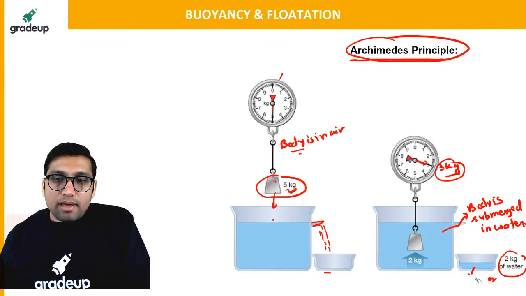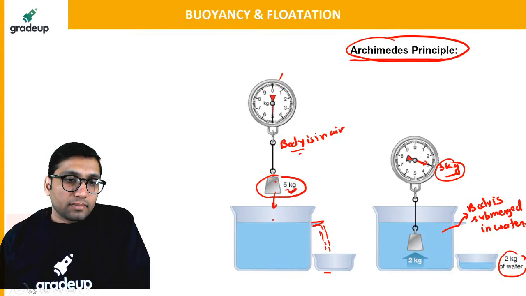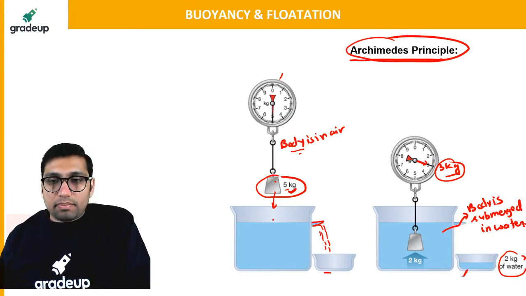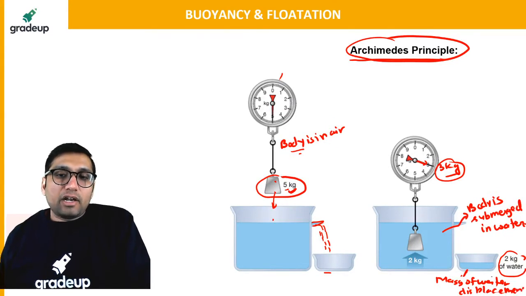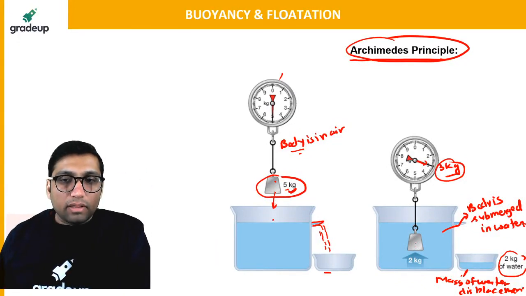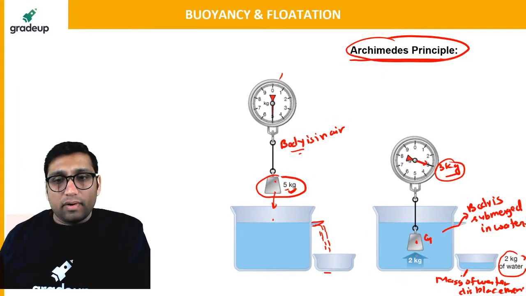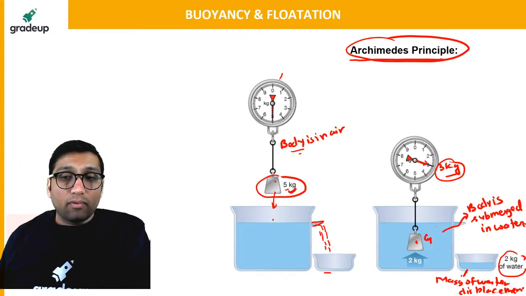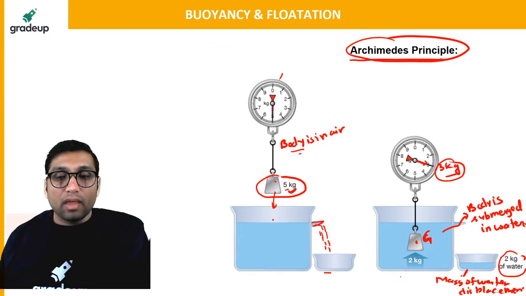Let us say this is the mass of water displaced. How much mass of water is displaced? That is equal to 2 kg. So what is happening is that when you dip this mass into the water, there is a center of gravity, the point where the whole force of the body acts, and some weight will be acting downward.